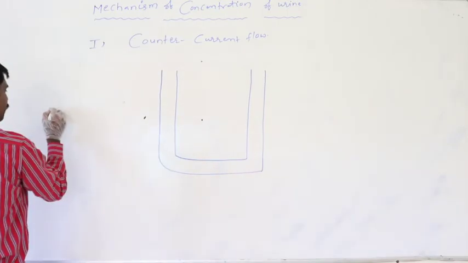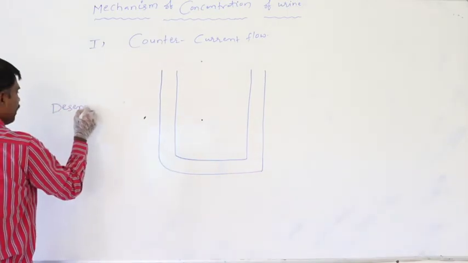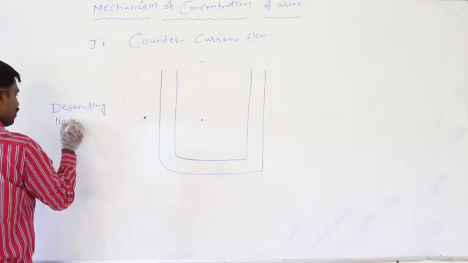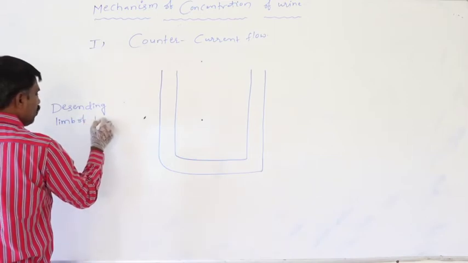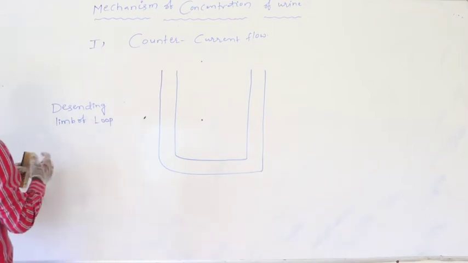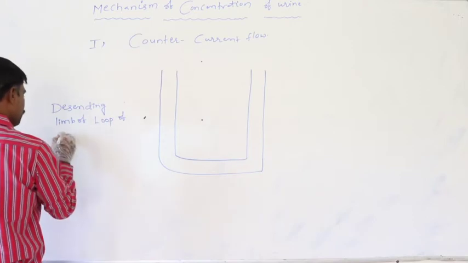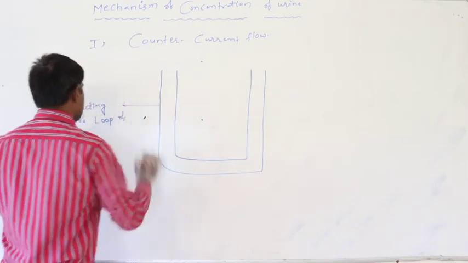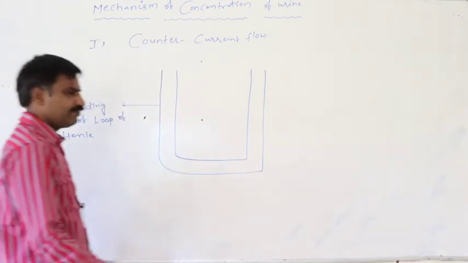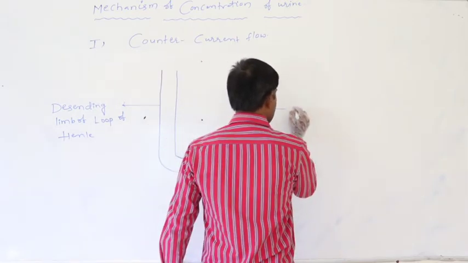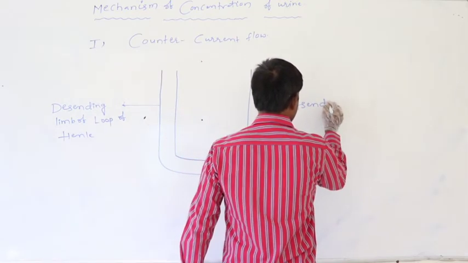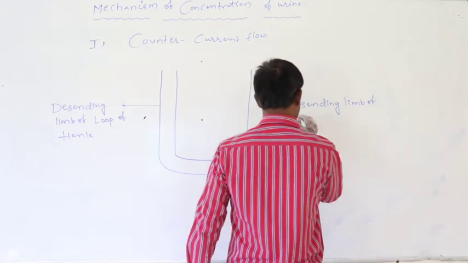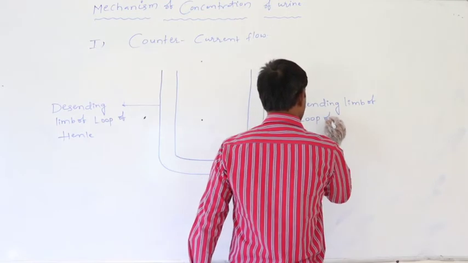This is the descending limb of the loop of Henle. This is the ascending limb of loop of Henle.